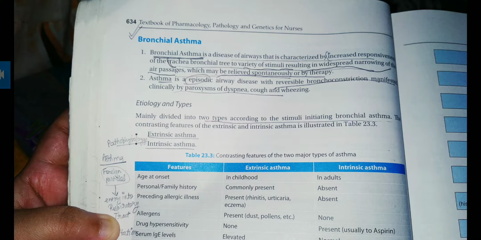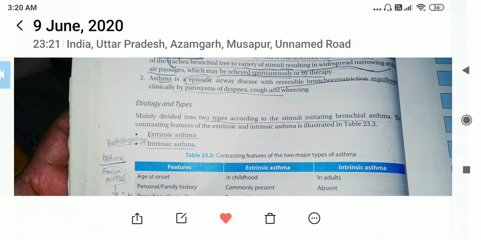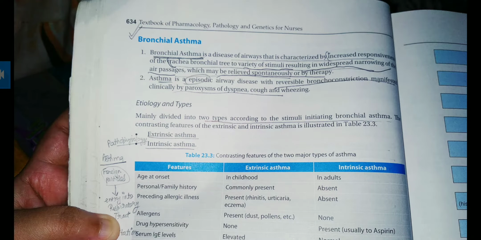Means the allergens will be inhaled, and then it will cause increased mucus secretion, or irritants will be there, which will cause narrowing of the air passage due to increased responsiveness of the trachea and bronchial tree, and which may be relieved spontaneously or by therapy.